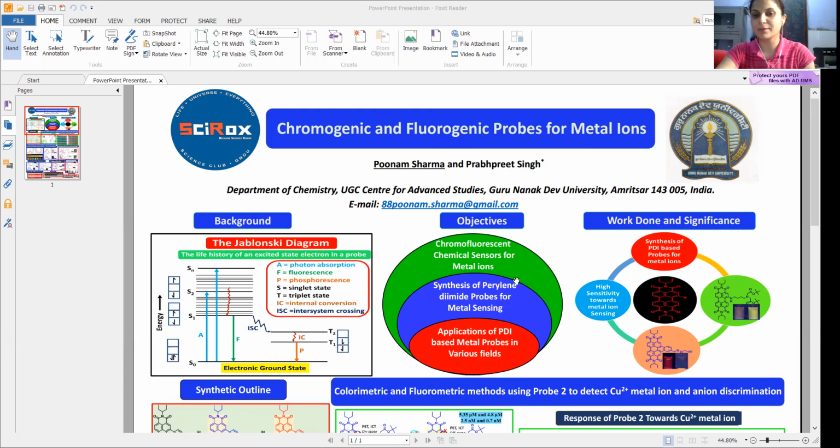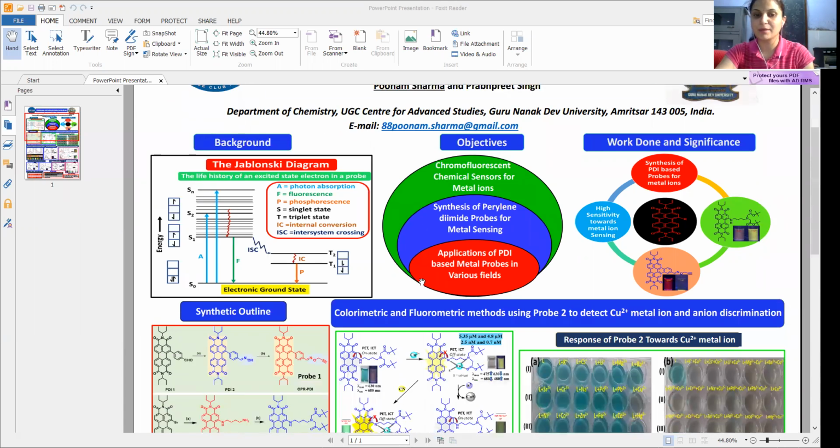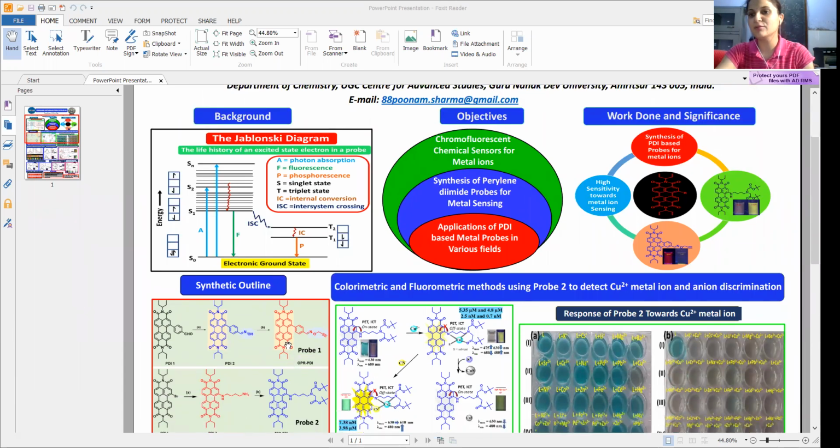For this purpose, I have synthesized near IR based chromofluorescent probes based on perylene diimide to sense metal ions. So these are the perylene diimide based probes. Perylene diimide is an important and very colorful member of the rylene diimide family. We have functionalized this perylene diimide through different moieties to sense metal ions.